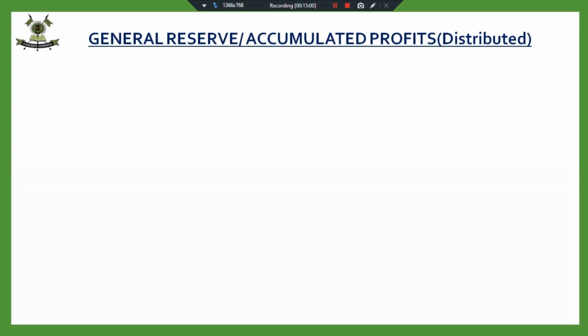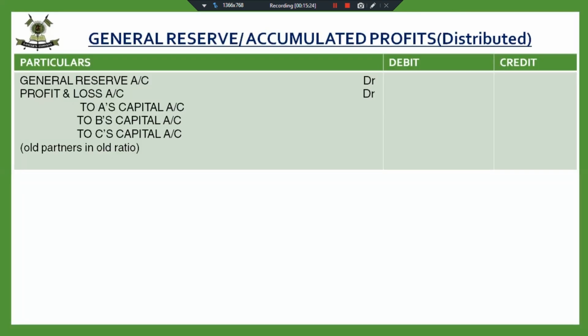General reserve will be debited or credited? Yes, this can be answered very quickly. General reserve, yes, general reserve has to be debited. And if we choose the one aspect to be correct, the other is definitely going to be correct. General reserve is to be debited, then what is to be credited? Partners capital account. Fine. Old partners in old ratio.